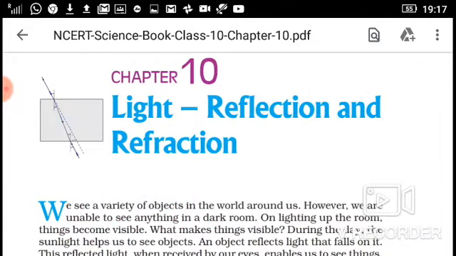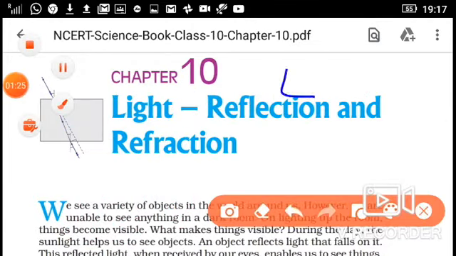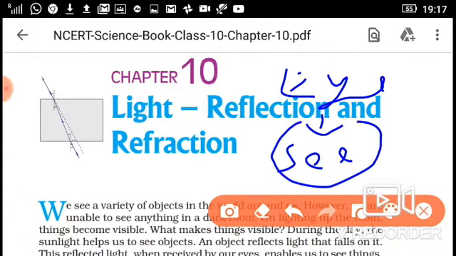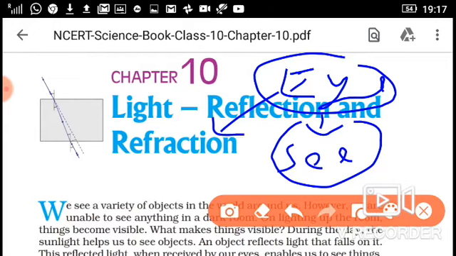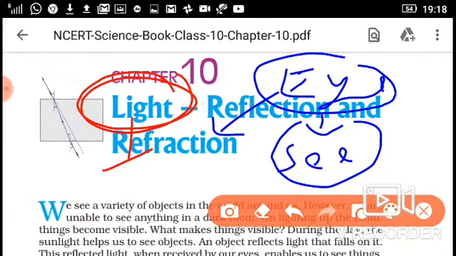With eyes we see the objects. But you can imagine that in the day we can see the objects, but at night when there is dark, even with eyes we cannot see the objects. So what do we need to see the objects? We need light, a medium with the help of which we see the object. Light is something that enables us to see the objects.